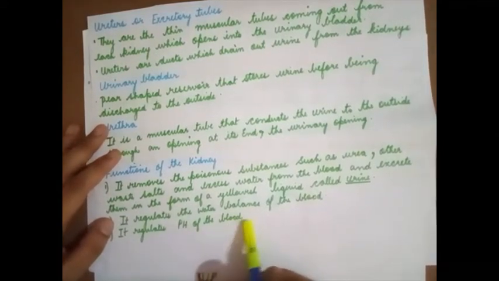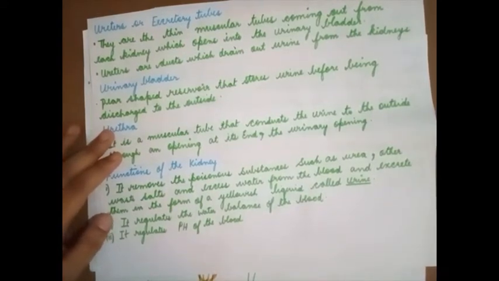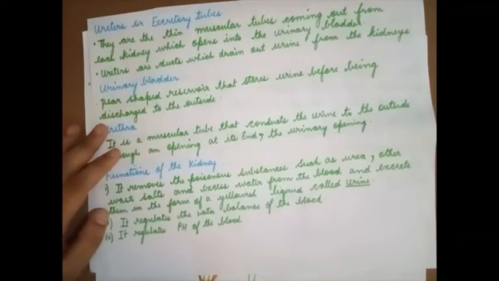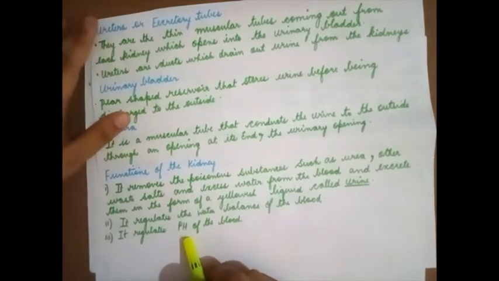It also regulates the pH of the blood, which is nothing but the hydrogen ion concentration. If there is too much hydrogen ion, the blood is acidic in nature, so a certain pH has to be maintained. That regulation of pH is brought about by the kidney. pH tells us the hydrogen ion concentration.